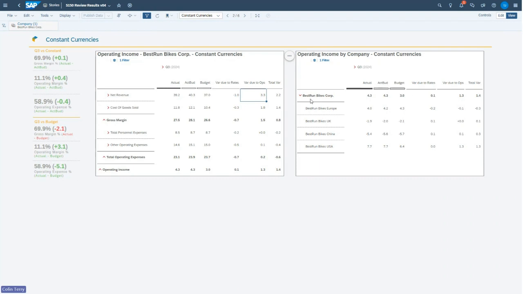And again, on the table here to the right, same sort of view, but this time, rather than having the operating income statement, we've got operating income split out by the individual company entities.